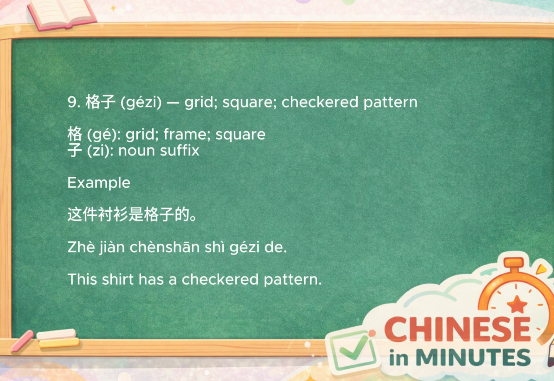Next is 格子, meaning grid, square, checkered pattern, or compartment. Here, 格 keeps its original meaning of a grid or square, while 子 is a common noun suffix. Together, 格子 refers to individual squares or small compartments. For example, 这件衬衫是格子的. This shirt has a checkered pattern. Think of graph paper filled with hundreds of tiny squares. Every little square is a 格子.